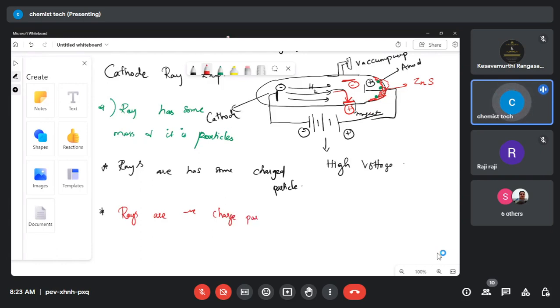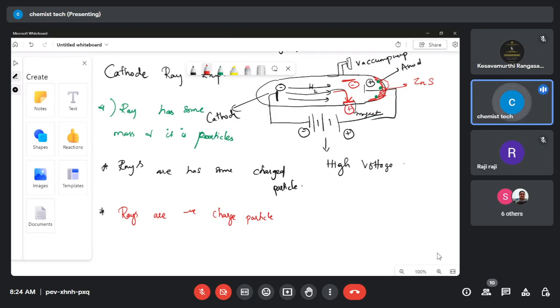I'll say once again. In the first experiment, he shows that the rays are invisible. By placing a zinc sulfide screen, the rays move in a straight line, and we can see spots from the fluorescent material, though the rays are invisible. That is the first point. The second point, he places a very light fan. The rays fall on the fan so that it starts to rotate, which means that even the invisible ray has some mass, so it is considered a particle.